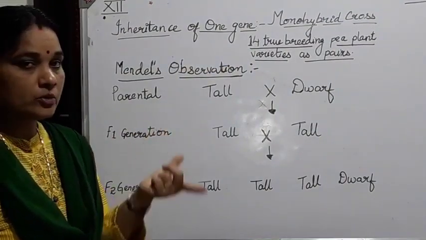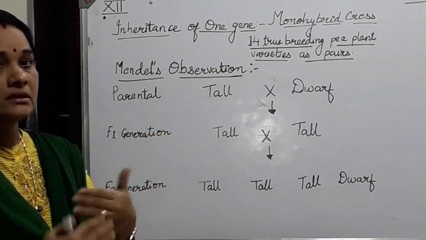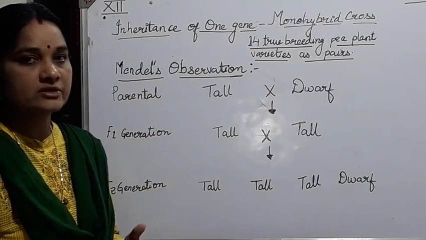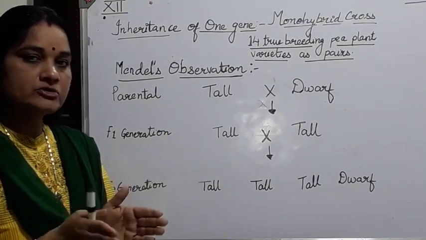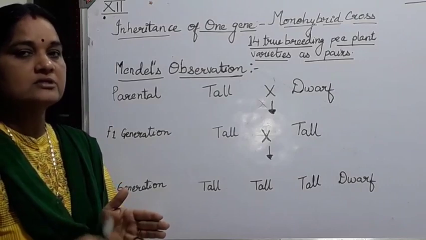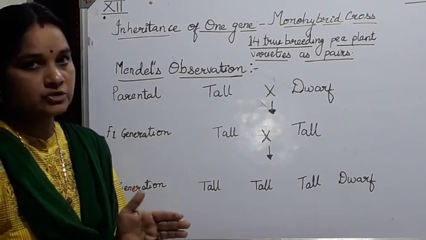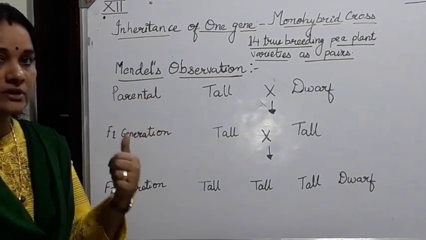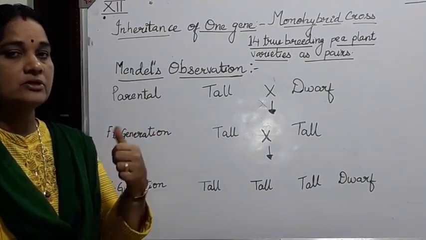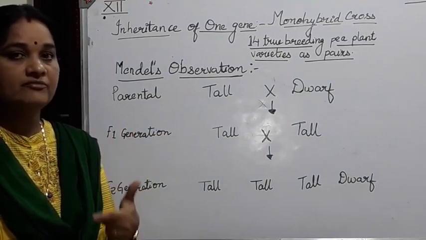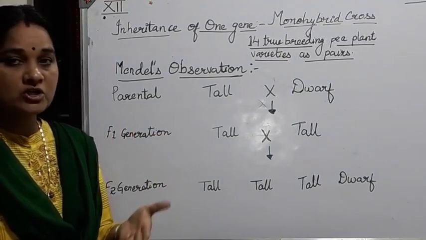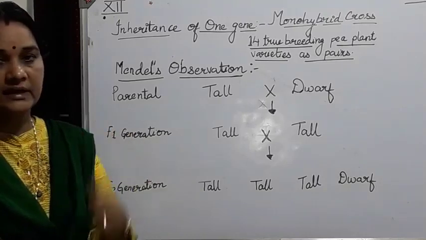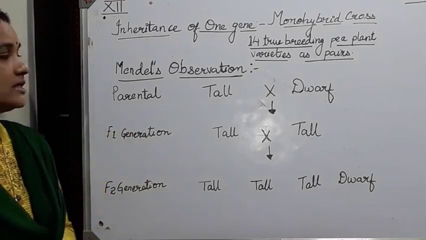I told you what true breeding varieties are: the plants which underwent self-pollination for several generations and had produced stable characteristic or expression from one generation to the other. You know that there are 7 contrasting characters related to the stem height, flower color, flower position, pod shape, pod color, seed shape and all. Out of that, he selected one characteristic for carrying out this experiment.